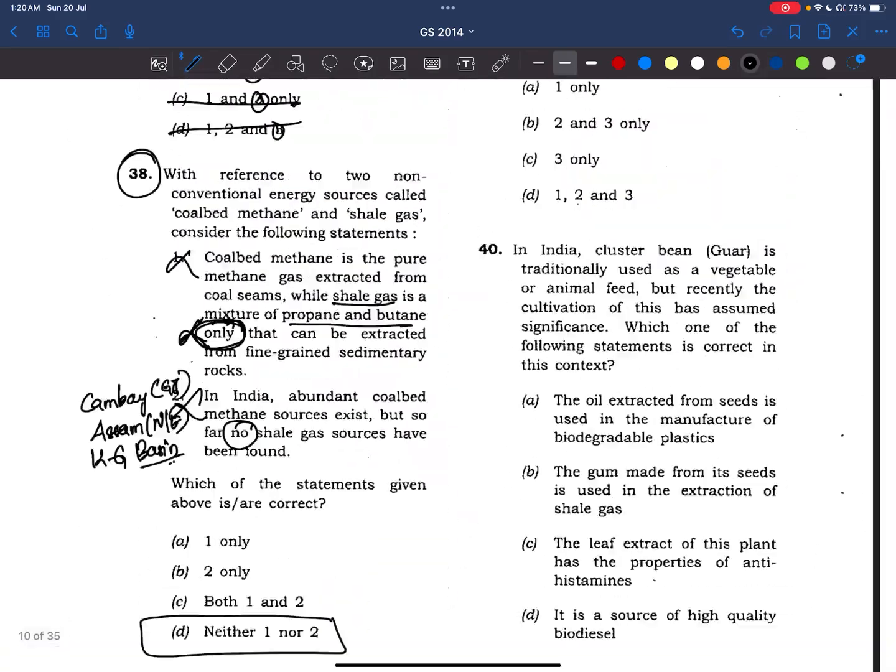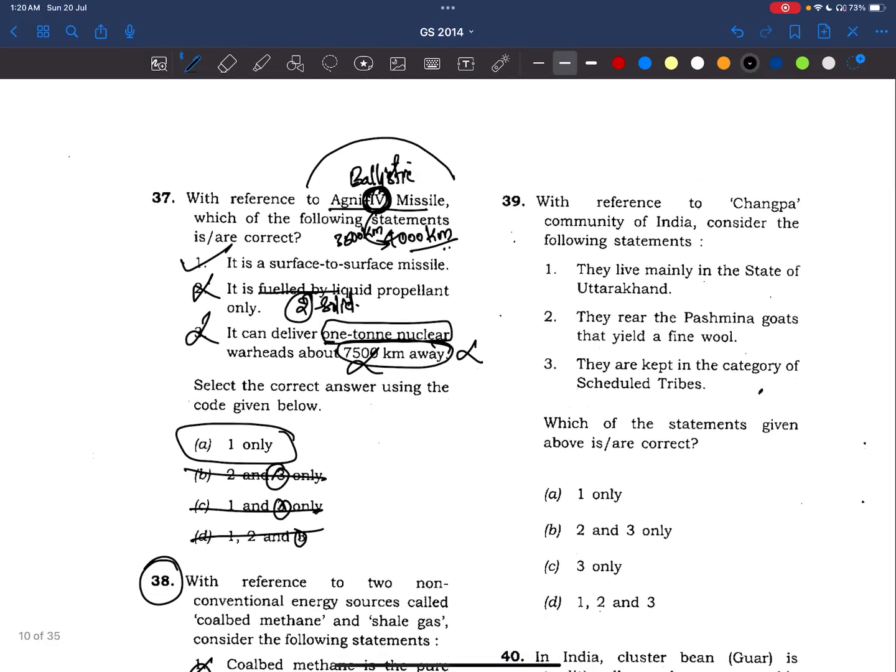So let's go to the next question first. With reference to the Changpa community of India, consider the following statements. See here, the Changpa community, they are living in the Ladakh region. Correct? Now see, they live mainly in the state of Uttarakhand. No, they live in Ladakh, sorry, Ladakh. And of course, in Jammu and Kashmir also.